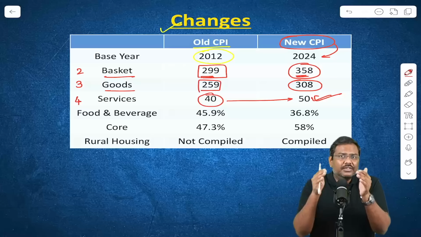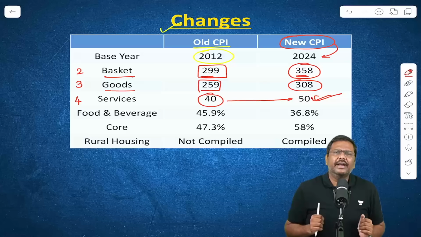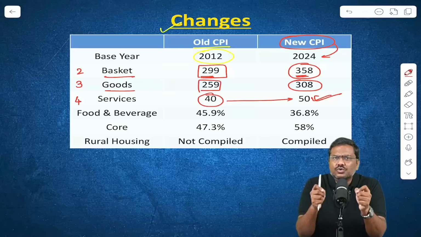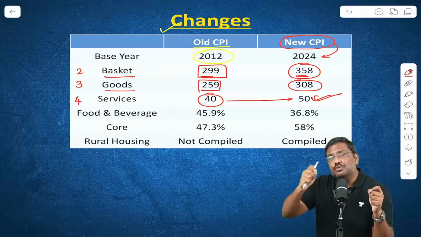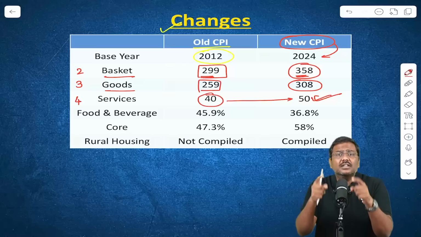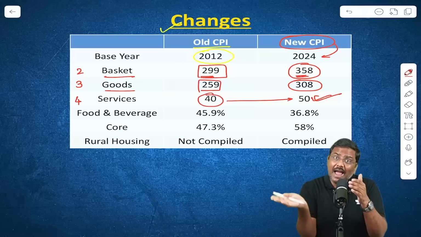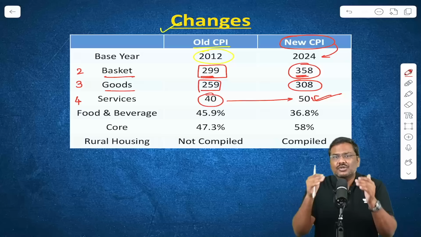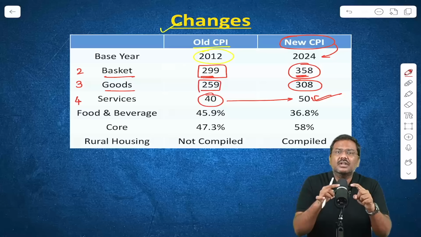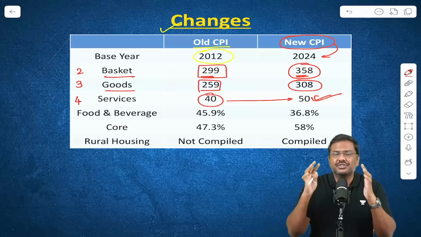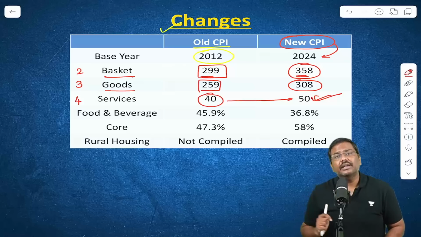No, many of the commodities which are outdated, which are not consumed by the households now, will be taken out of the basket. And new products, goods or services which are consumed by the households will get added to the basket. So it's not just that the number of products have changed, the composition of the basket also has changed. Right? That is a very important inference.